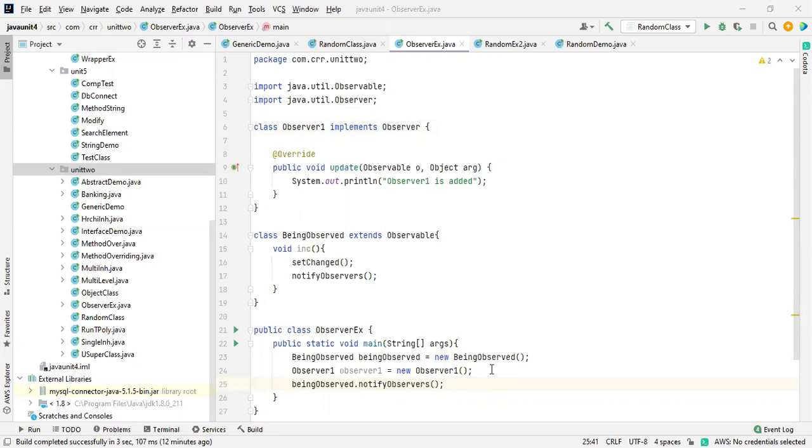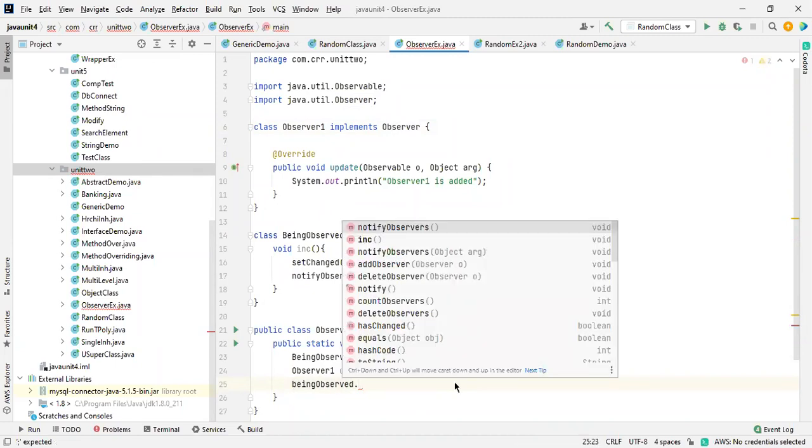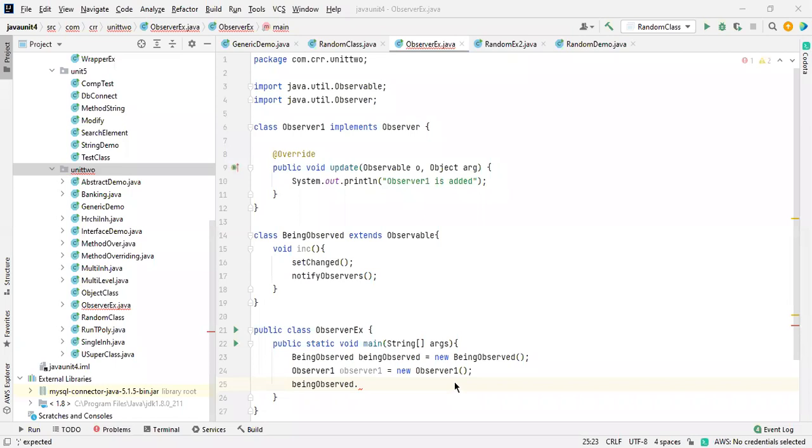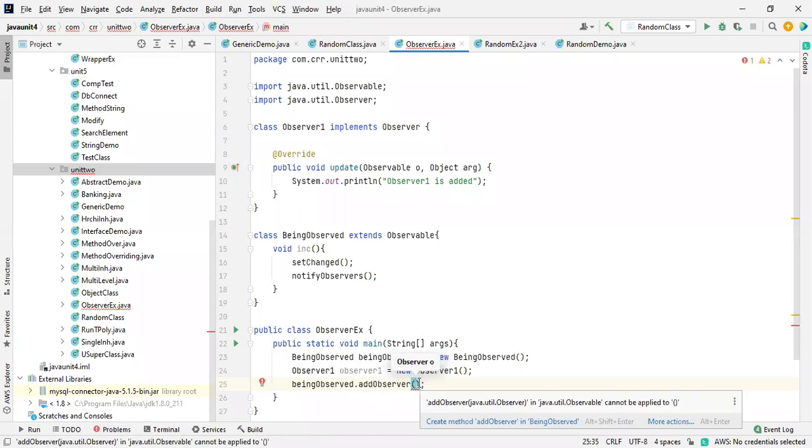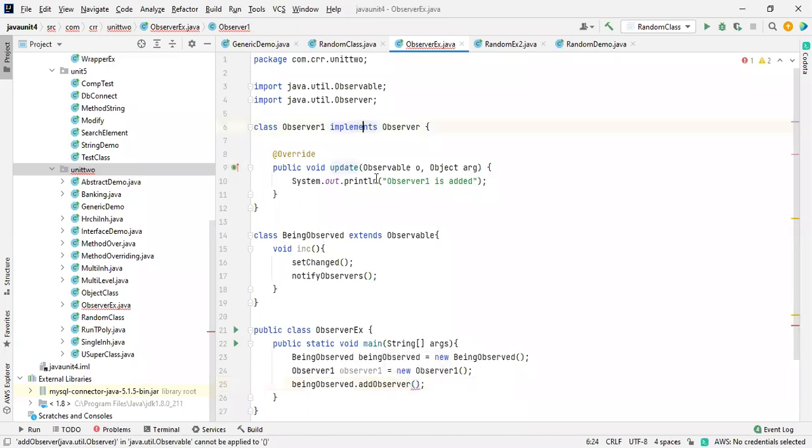Initially we have to increment the data. I need to call increment first, not this one. Add observer is a method available inside this. I'm supposed to add an observer. By adding an observer, I'm adding this observer to BeingObserved.